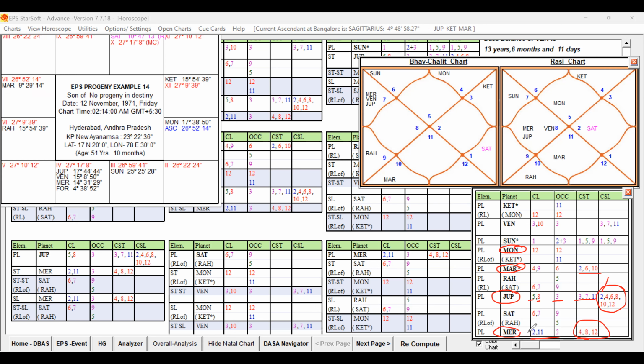So this is also weak. So Moon and Jupiter and Mercury, then comes Mars. These four planets are strongly unfavorable. Out of them, Jupiter is the fifth lord itself, a self-afflicted planet. That itself is having the unfavorable. So now what we have to do, we have to check the fifth lord. That fifth lord Jupiter itself is strongly unfavorable.